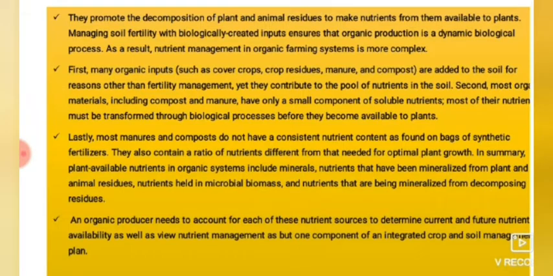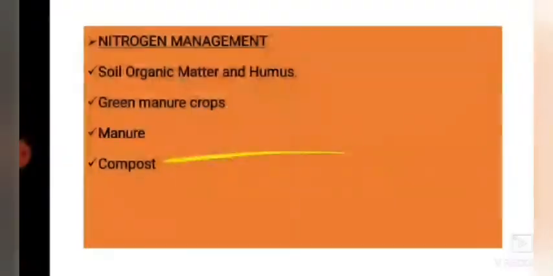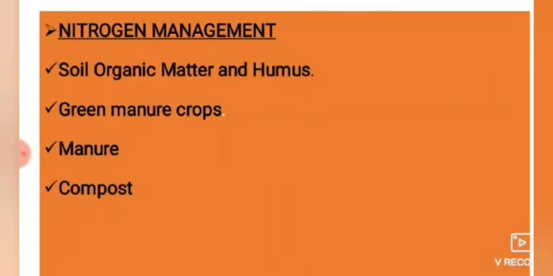If these nutrients are not available in the soil up to the required level, then the plant cannot grow highly. It means it cannot give good yield. So we have to maintain nitrogen, phosphorus, potassium and micronutrients too. Let's see how nitrogen management can be done in organic farming.